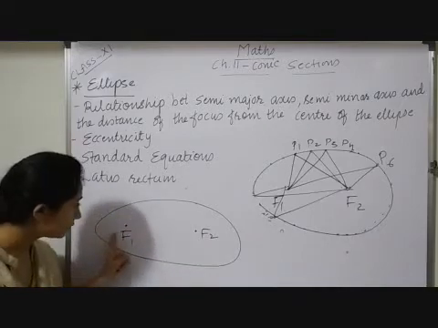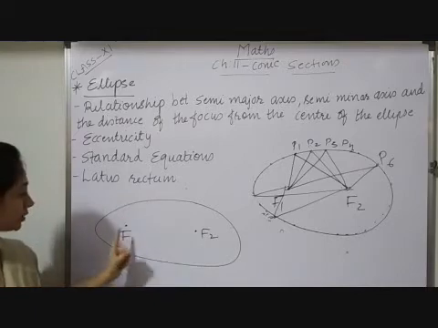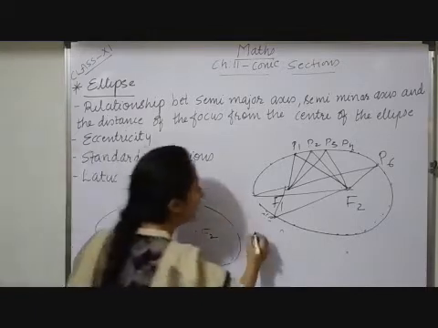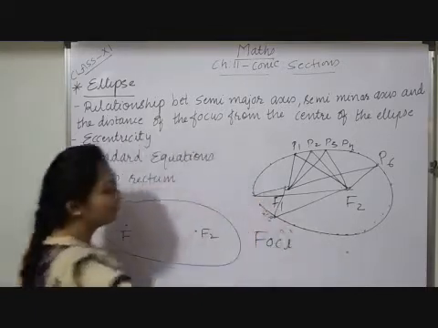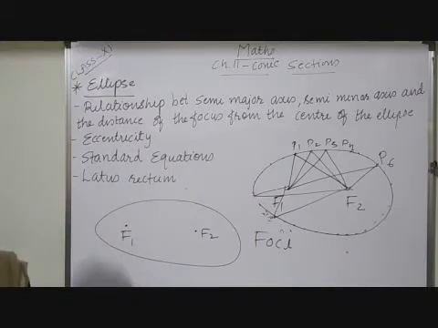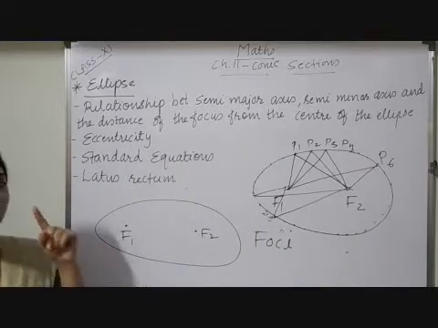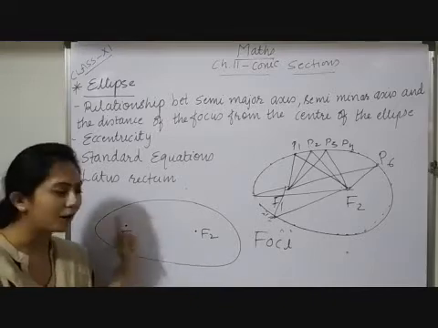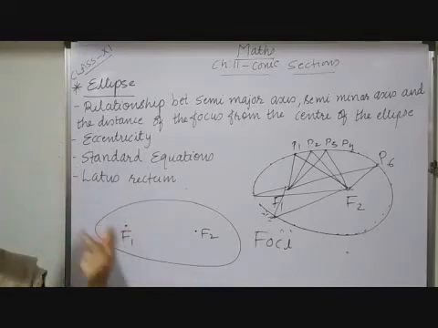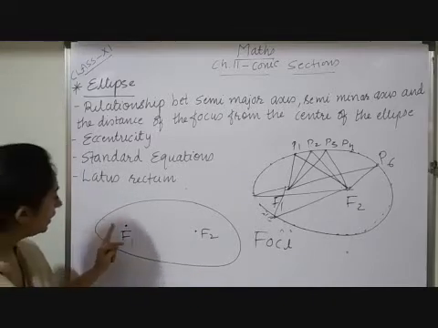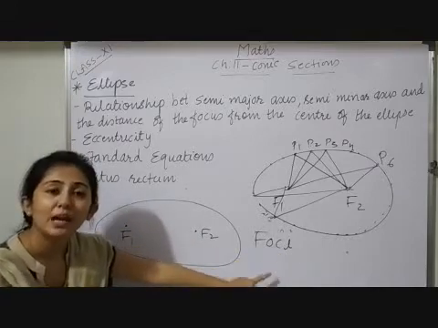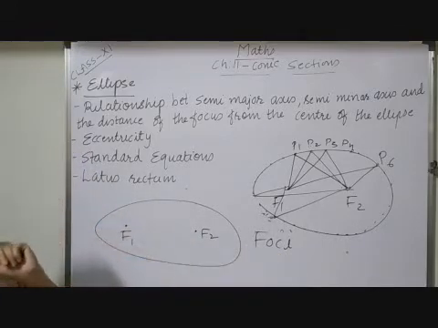So one point is a focus, and this one is a focus. Two points are called foci, the plural form of focus.